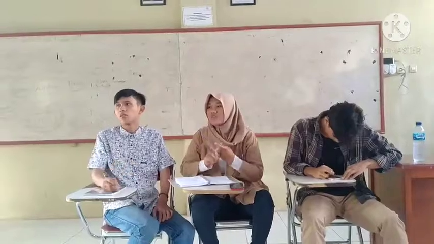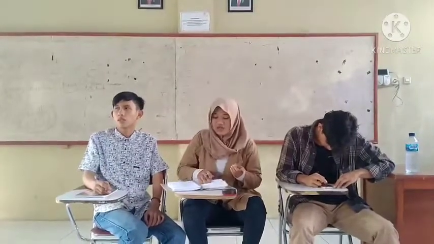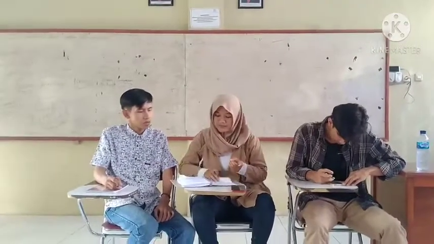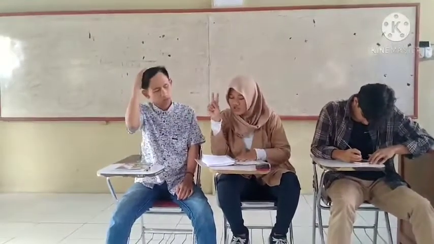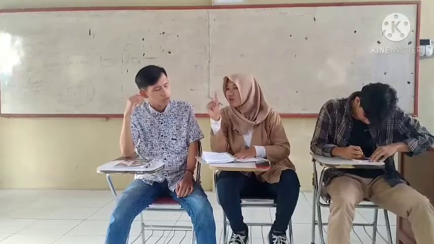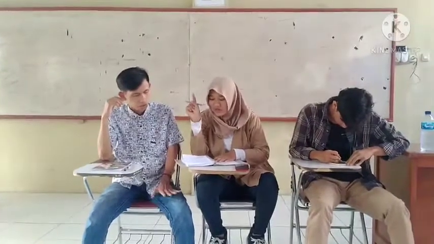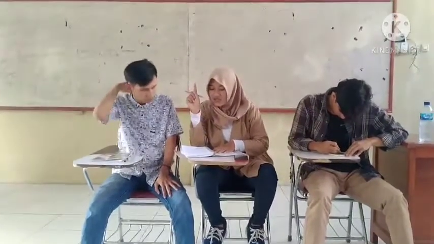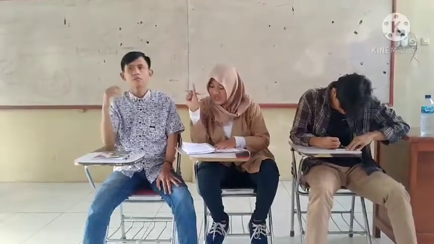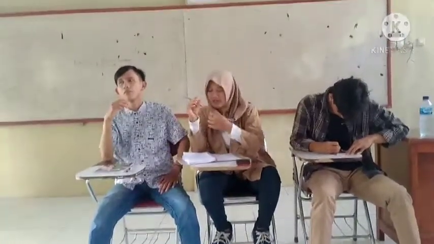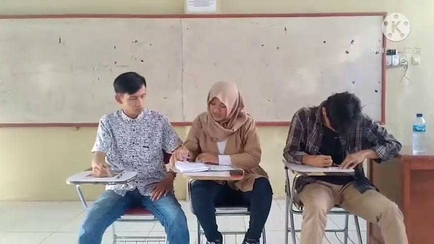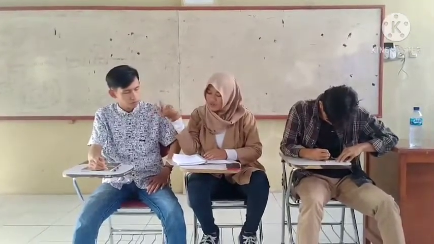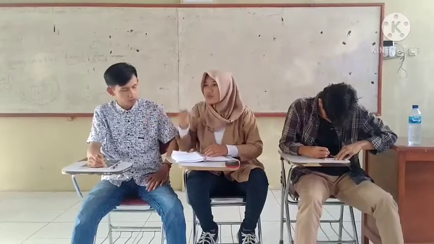So it's totally different, because the compound sentence has two independent clauses and the complex sentence has just one independent clause. And also the compound sentence is connected by a coordinating conjunction like for, and, nor, but, or, yet, and so.